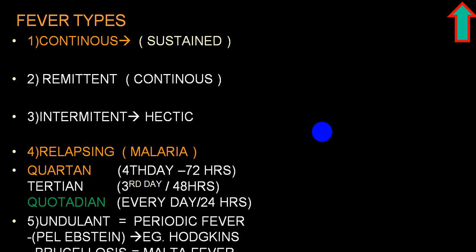Then we'll label that as quotidian. So these are the words. If it comes on every fourth day, meaning at a gap of 72 hours, then we'll label that as quartan. If it comes after a gap of 48 hours, so it is coming on say Monday, Tuesday the person is all right, and Wednesday again nearly at the same time, so there is a gap of 48 hours, we label that as tertian.